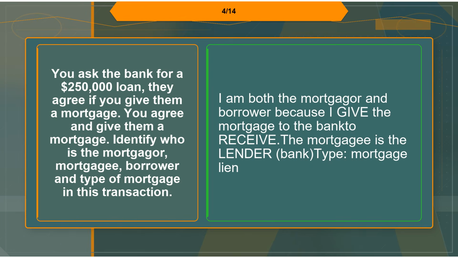Flashcard 4. Term: you ask the bank for a $250,000 loan, they agree if you give them a mortgage. You agree and give them a mortgage. Identify who is the mortgagor, mortgagee, borrower and type of mortgage in this transaction. Definition: I am both the mortgagor and borrower because I give the mortgage to the bank to receive the loan. The mortgagee is the lender, the bank. Type: mortgage lien.